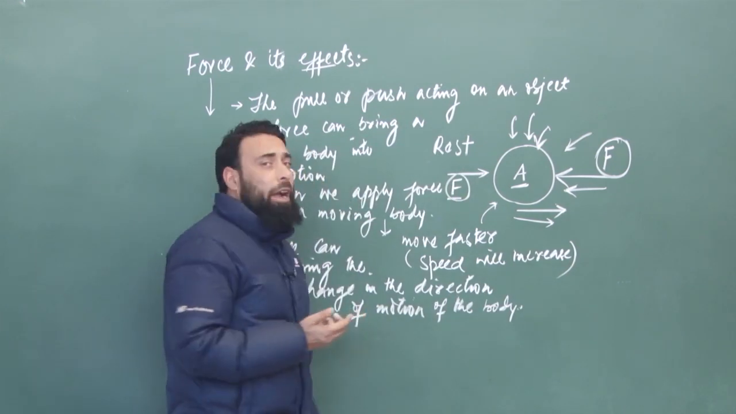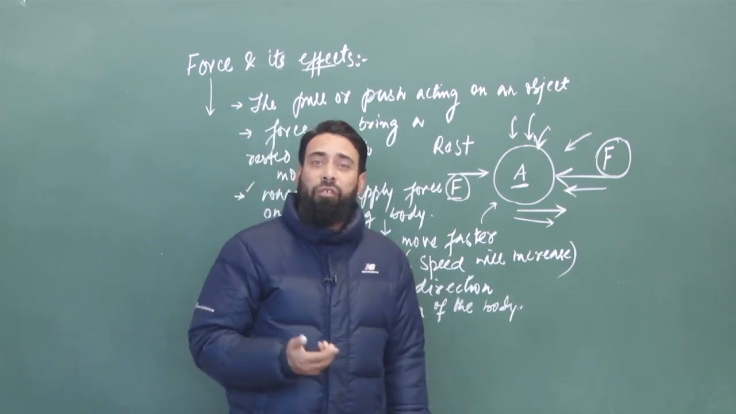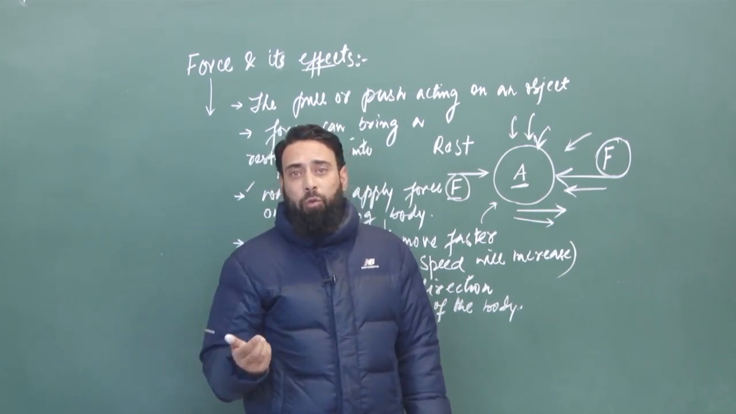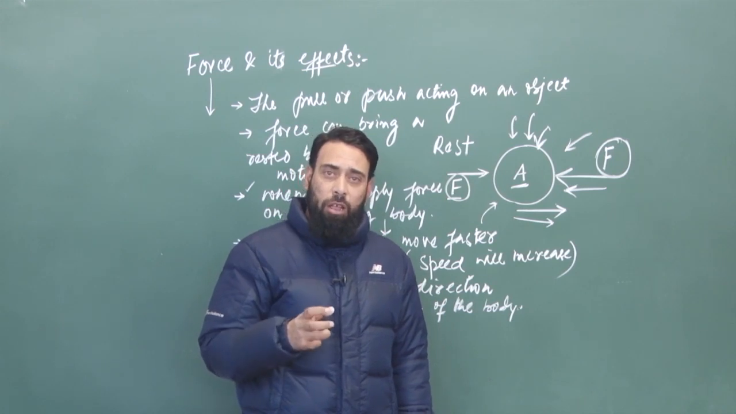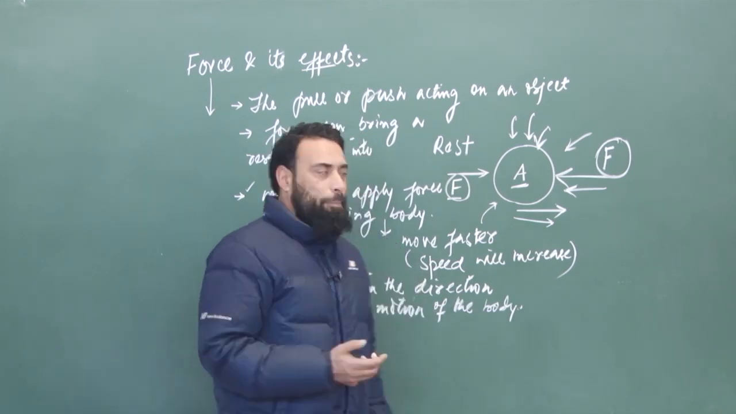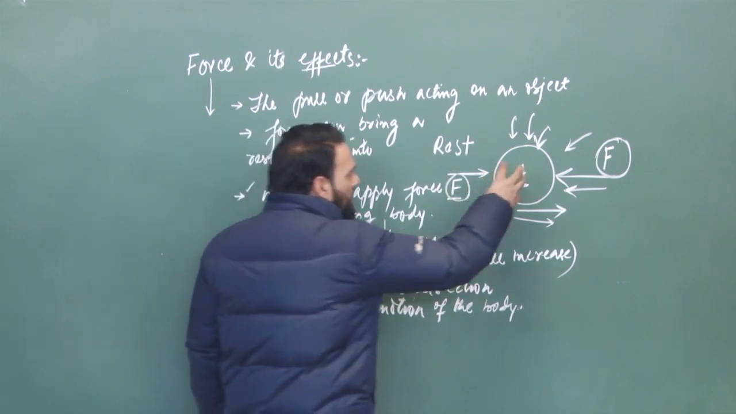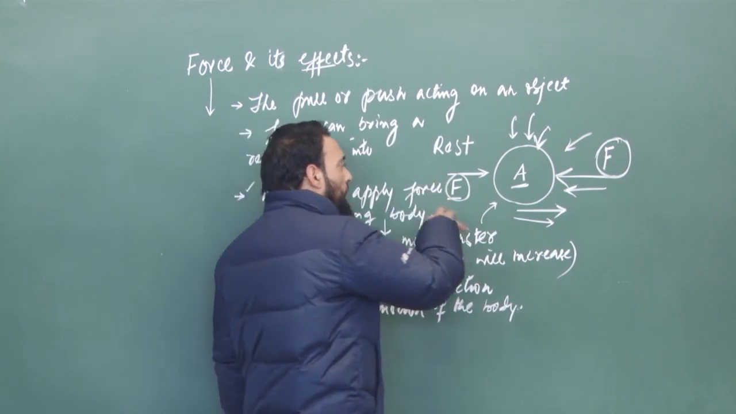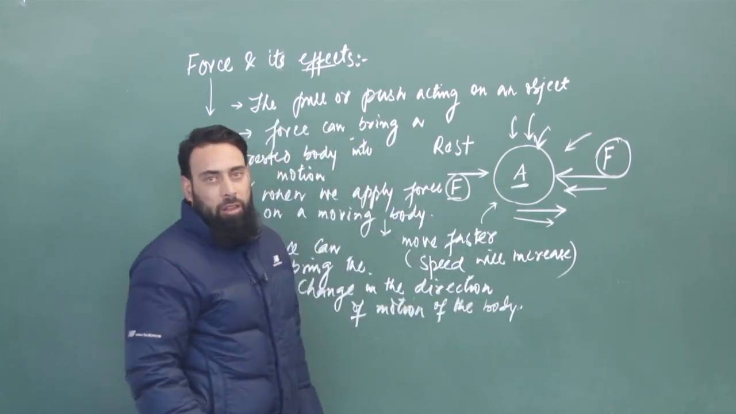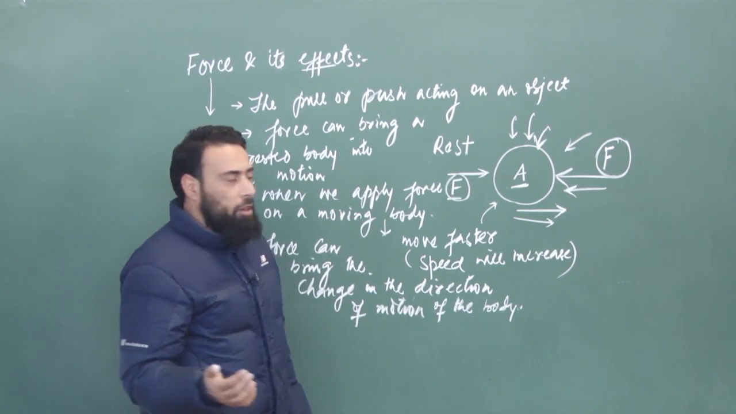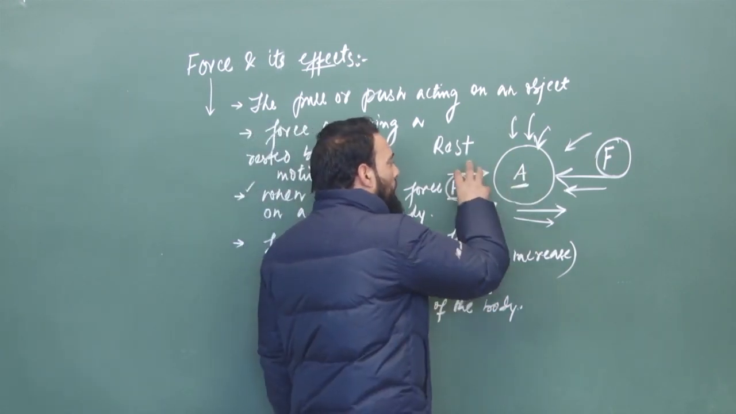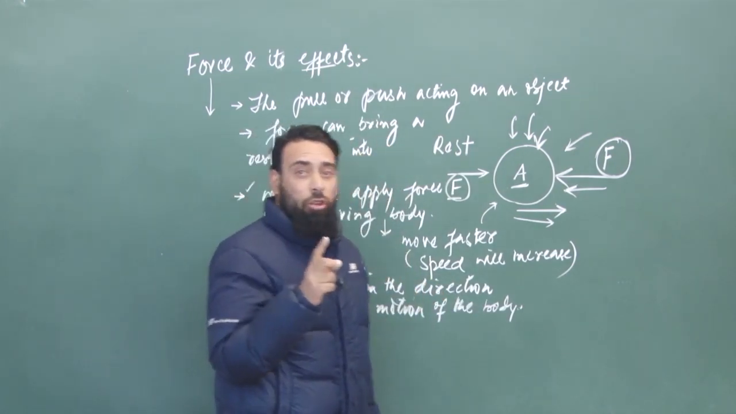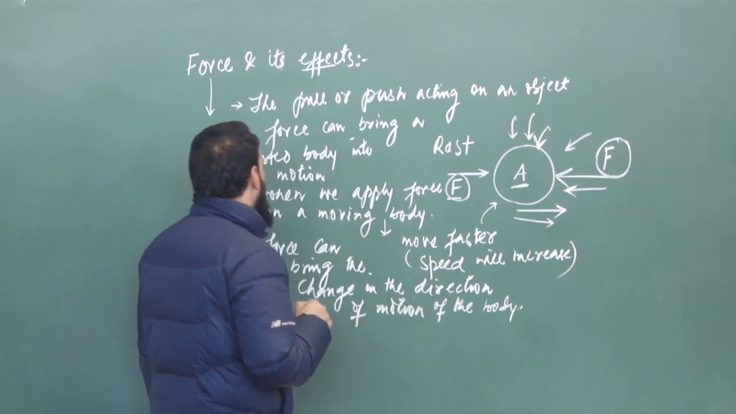So when force is applied on a body, there are different effects which arise. It depends upon whether you are applying force on a rested body or a stationary body, or on a moving body. For example, if we are applying force on a stationary body which is at rest, that force will bring the change in the state of rest into motion. That means the force can bring the stationary body into motion and the body will move in the direction of force.